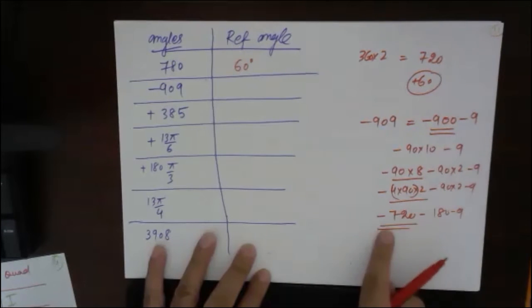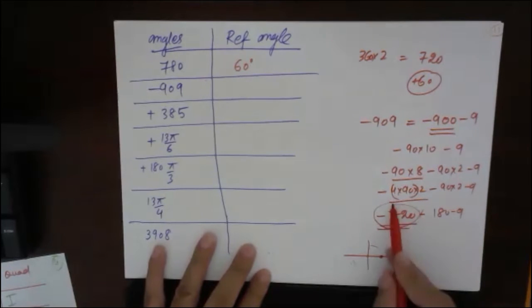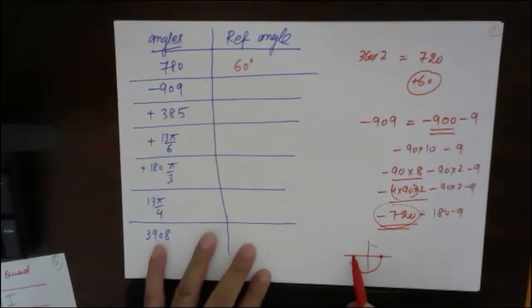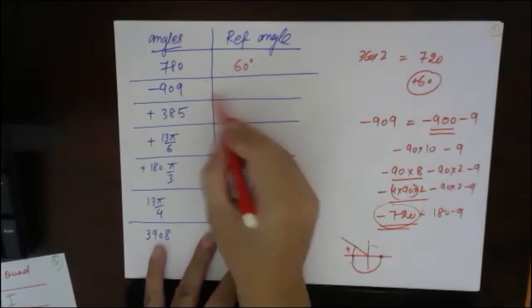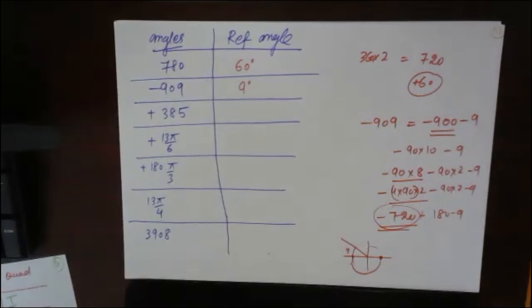So this is how much rotation? 2 complete rotations in clockwise direction. So if you were here, 1 rotation and then second rotation complete, that is minus 720. Then again from here, minus 180 and minus 9. So you are here. So this angle is 9 degree. So shortest angle is 9. Understood?